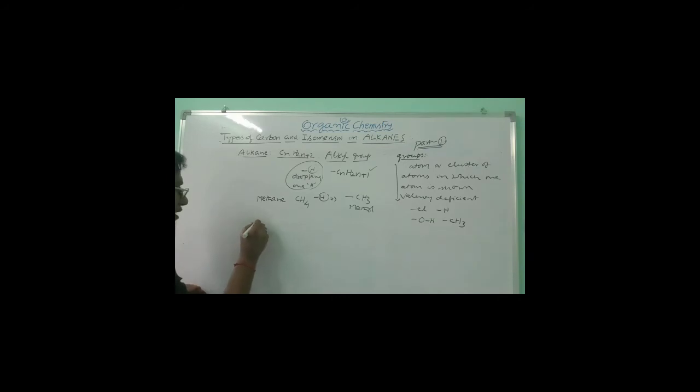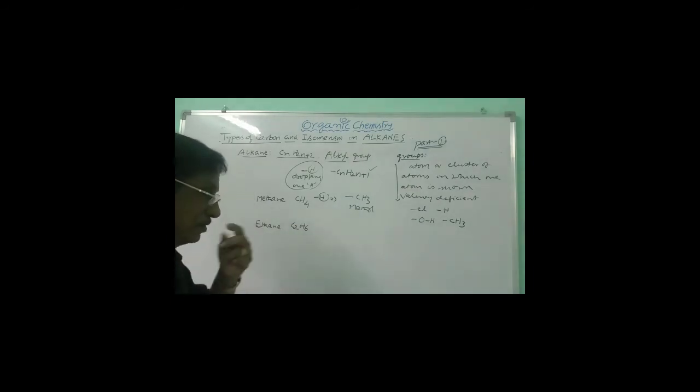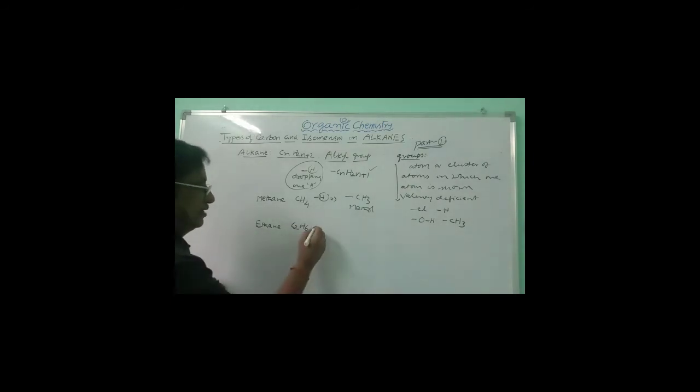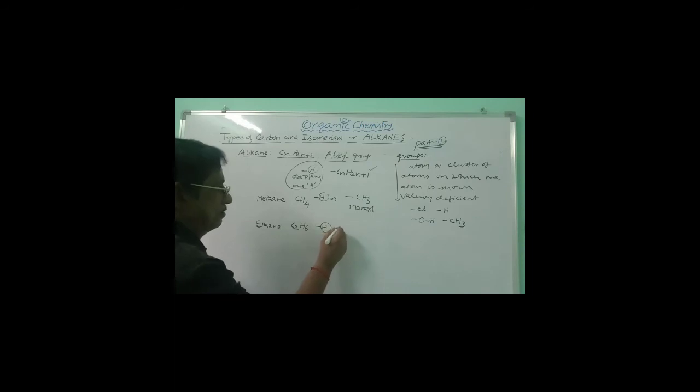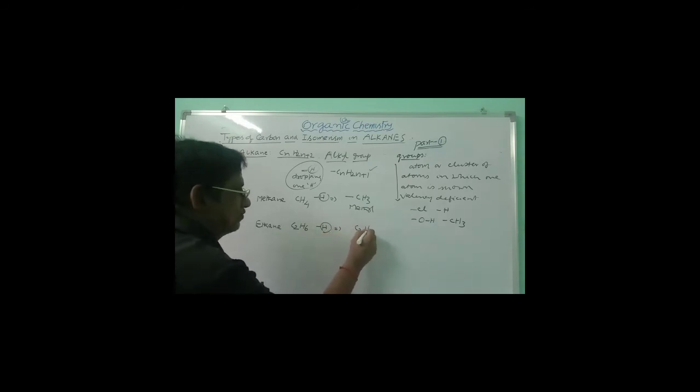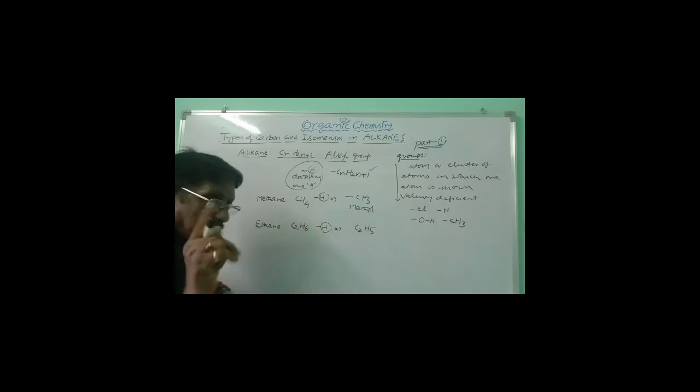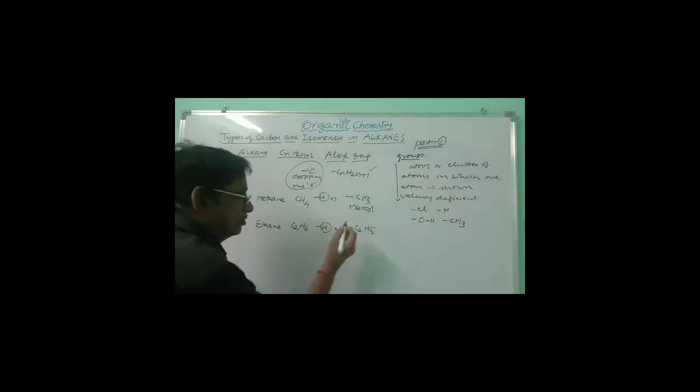Similarly, you can take ethane, C2H6. This is the formula C2H6. Remove one hydrogen, minus H, will give you C2H5. Out of the two carbons, one carbon will be valency deficient, so you have to show it like this. This is what you call the ethyl group.